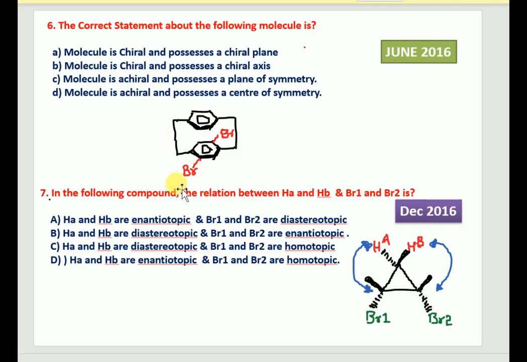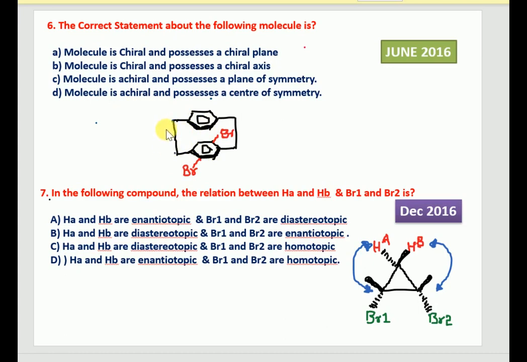The next question was: the correct statement about the following molecule. So this is the molecule they have given. We can notice this is a cyclophane, and cyclophanes are hydrocarbon chemistry of an aromatic compound, where typically aromatic compounds are bridged through carbon atoms. Here you can notice these two aromatic rings are bridged through carbon atoms.